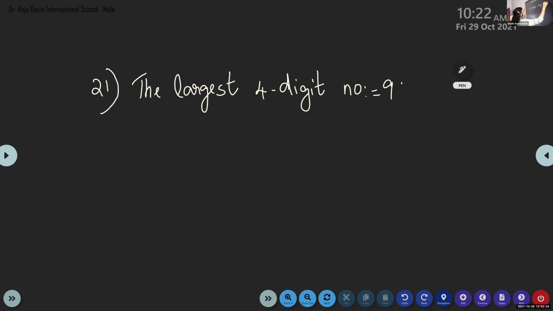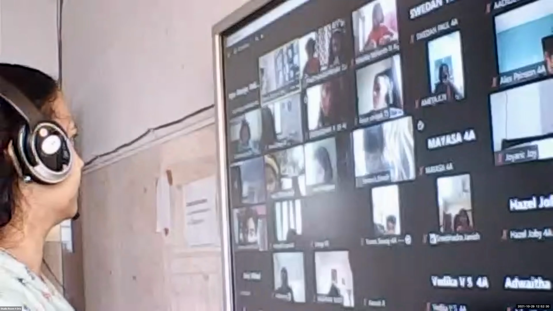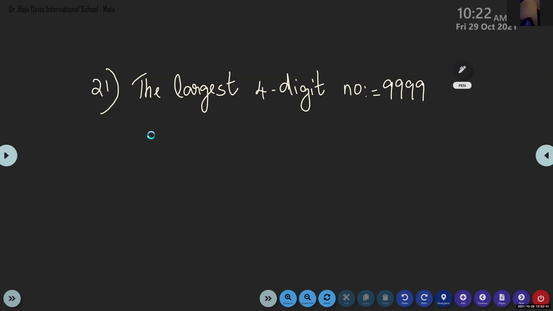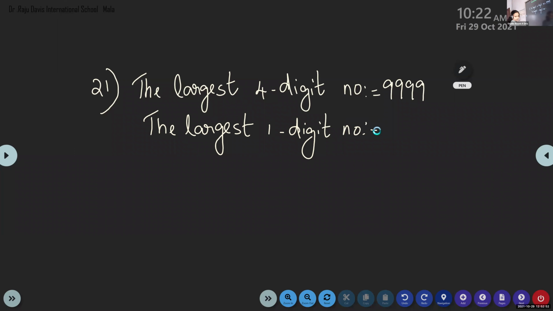Ma'am, the 9,999. Who is speaking? What's the doubt? Is there anyone? No, ma'am. So write which is the largest 4-digit number. Next step, what do we have to write? The largest 1-digit number. Yes, the largest 1-digit number is 9. Then divide and find out. Next step we can write 9,999 divided by 9.